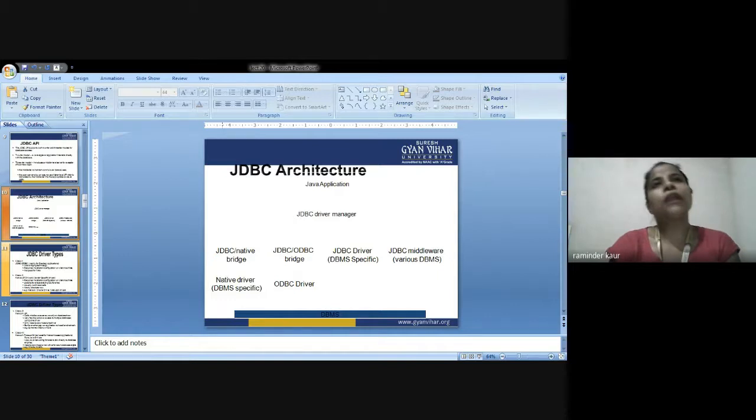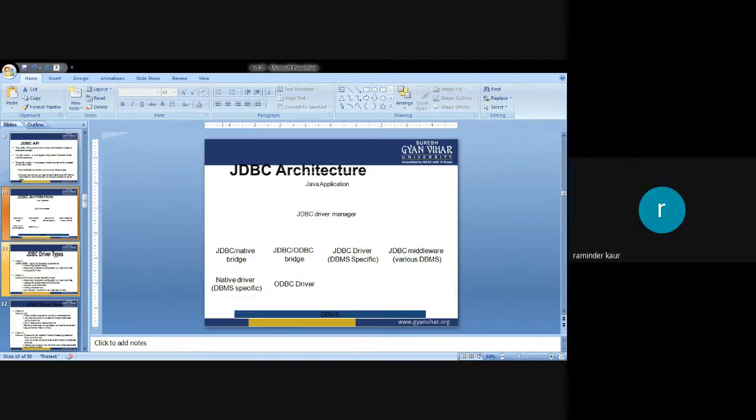These are the four main terms that are associated with JDBC. Have a look at the same. JDBC-ODBC bridge driver, native driver, network protocol driver, and thin driver. So we have discussed above the four drivers.